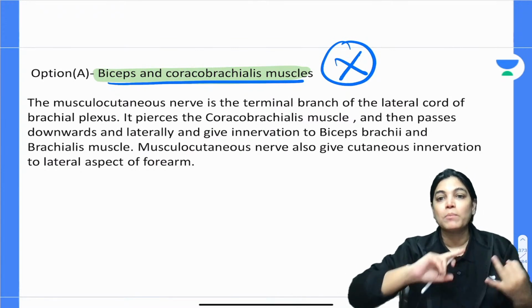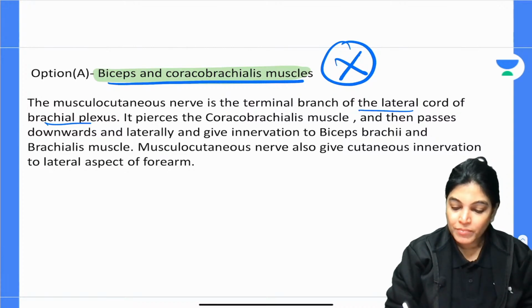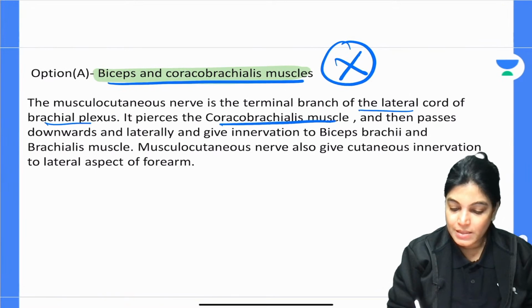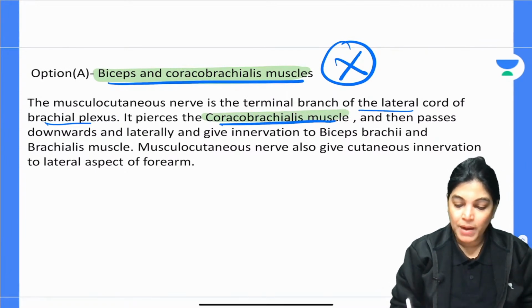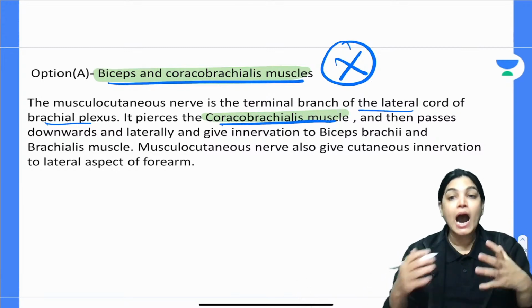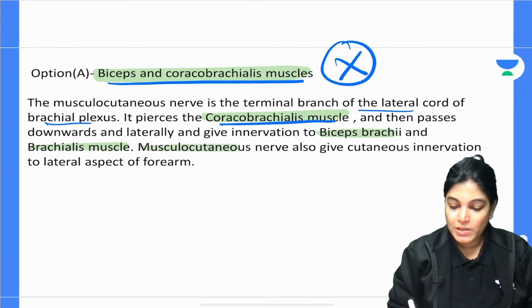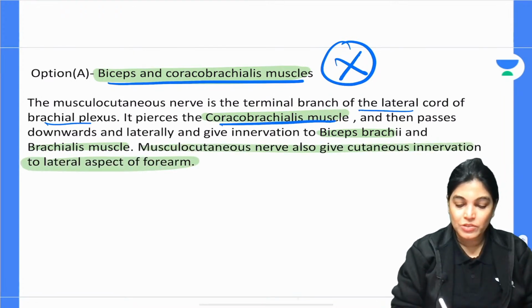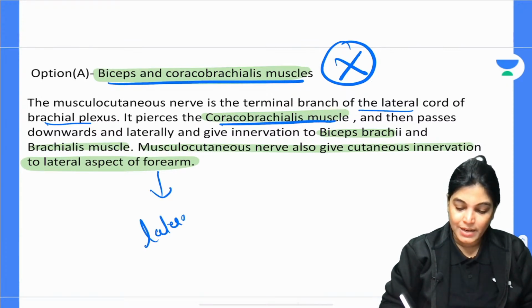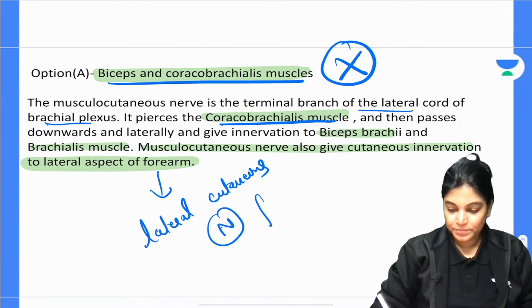It pierces the coracobrachialis muscle and passes below, supplying the anterior muscles of the arm, biceps brachii and brachialis. It also gives innervation as the lateral cutaneous nerve of the forearm.